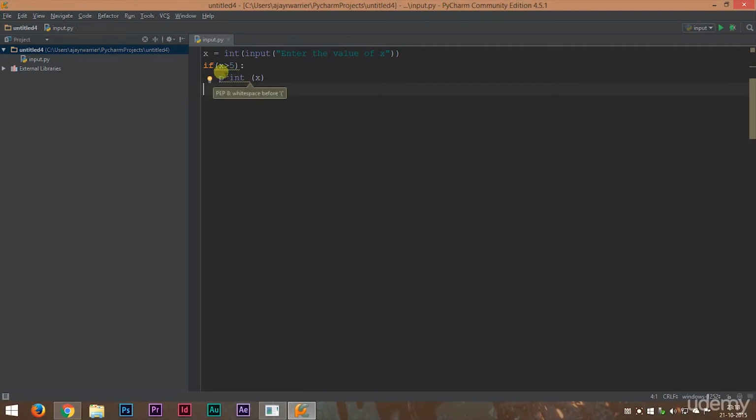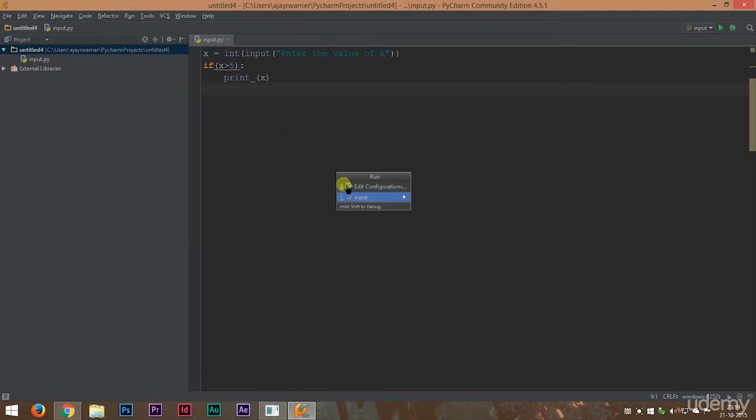So in order to use the if statement, we use the if keyword followed by the brackets. Inside the brackets, we provide a condition. In this case, it is x greater than 5. And if that condition is true, we will print the value of x. And to identify which part of the code is inside the if statement, we separate the statements inside the if using the tab button. That is, we'll add a tab space. Now you can easily understand which part of the code is inside the if statement and which part is outside the if statement.